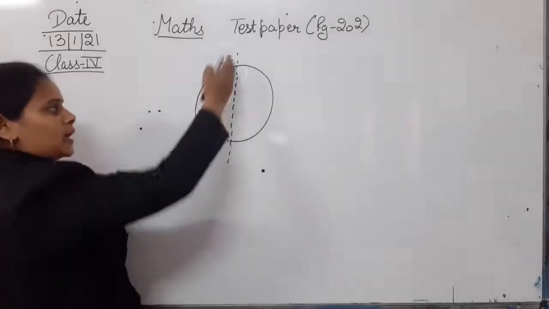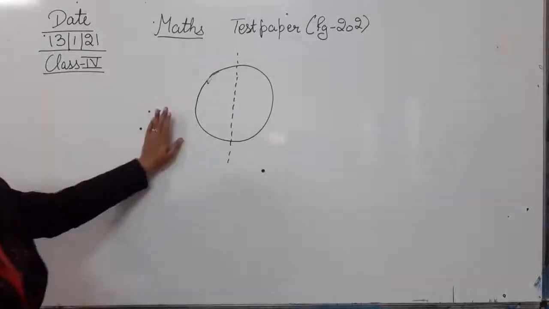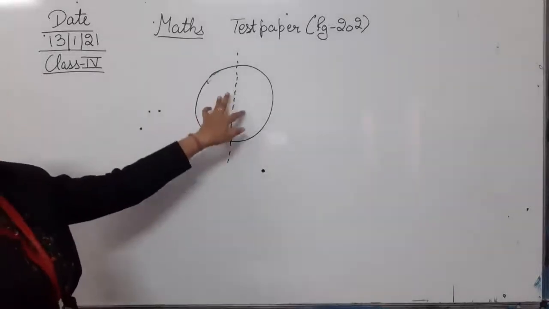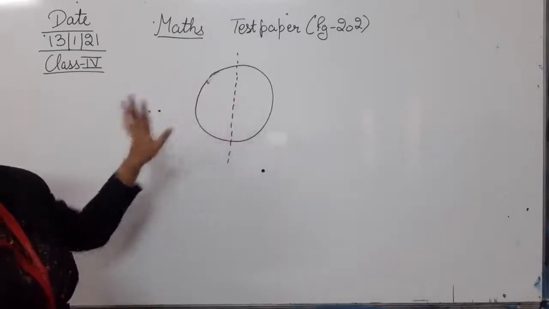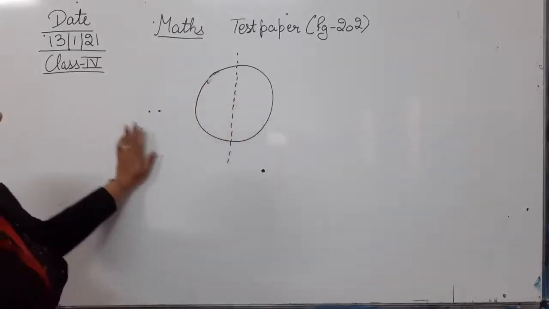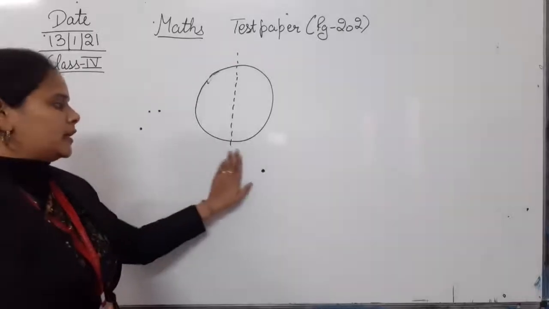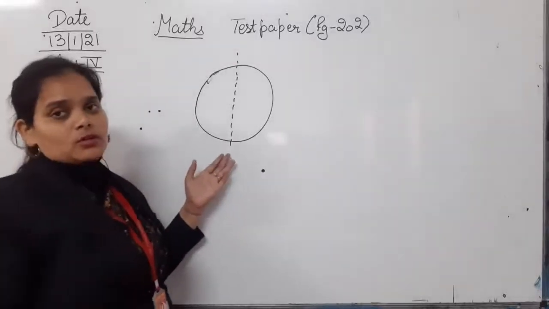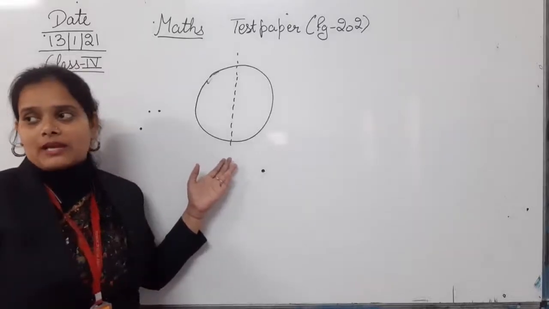So a line of symmetry is that which divides a figure into 2 parts, but those 2 parts should be identical to each other. You can say that it is a mirror line. So it is also called a mirror line. Line of symmetry is also known as mirror line.